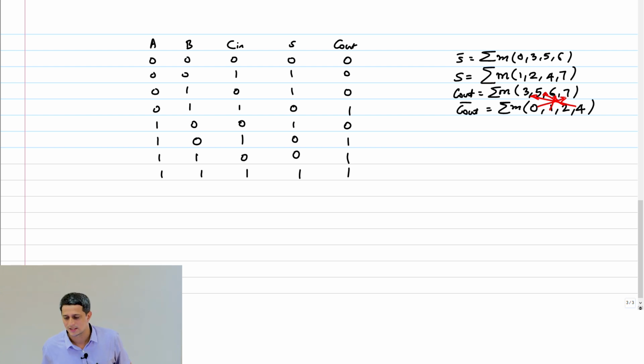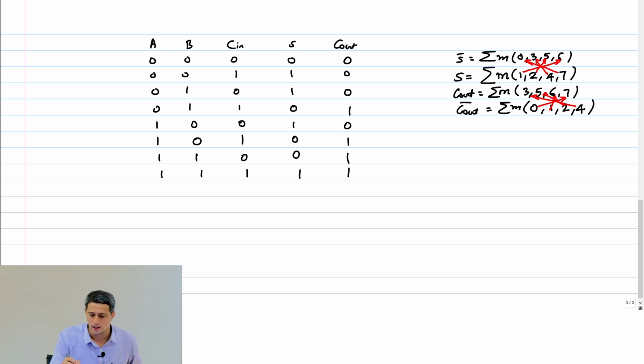What about the sum part? If I invert 1, what do I get? 0, 0, 1, you invert, what will you get? 6, right? So this also seems to be inverting. 0 will invert to 7. What about 3 and 4? If I invert 3, 0, 1, 1, I get 1, 0, 0. So that also is inverting. 2 and 5. 0, 1, 0, 1, 0, 1, right?